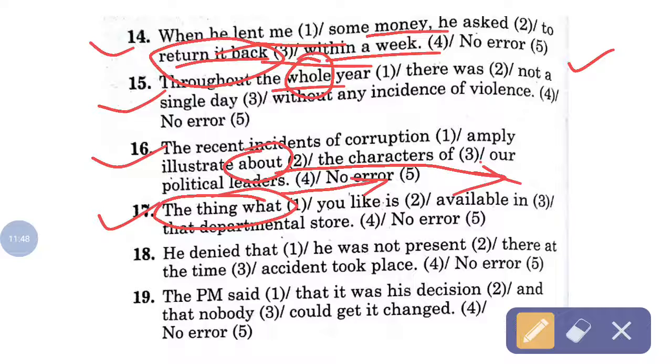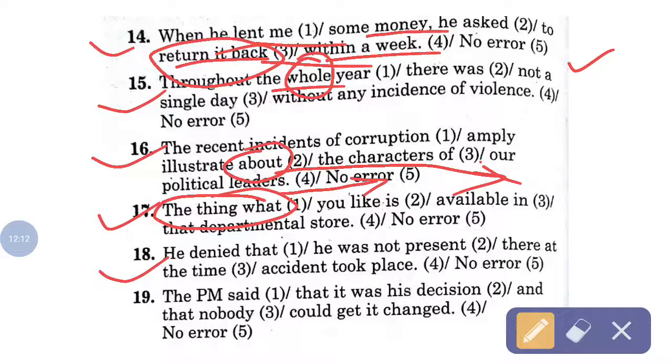The thing which you like is available in the department store, or what you like is available in the department store.